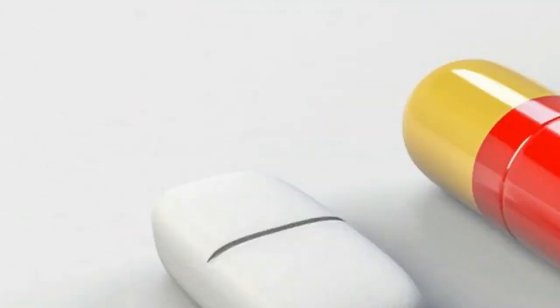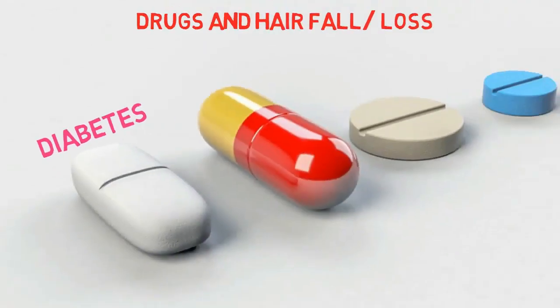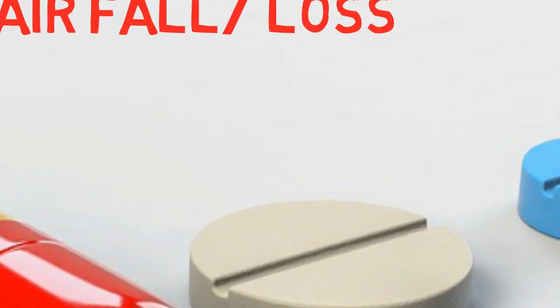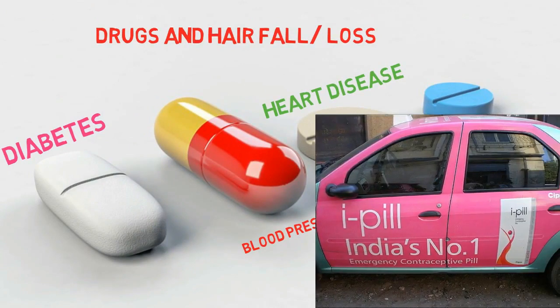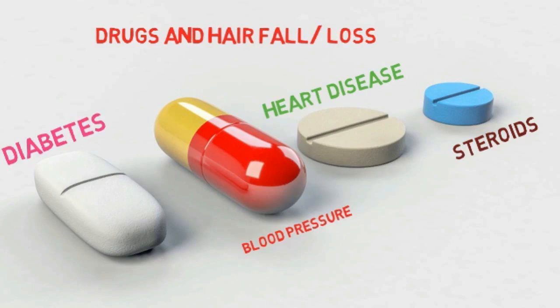Temporary or permanent hair loss can be caused by several medications, including those for diabetes, blood pressure problems, heart disease and steroids. Any that affect the body's hormone balance can have a pronounced effect. These include the contraceptive pill, hormone replacement therapy, steroids and acne medications.